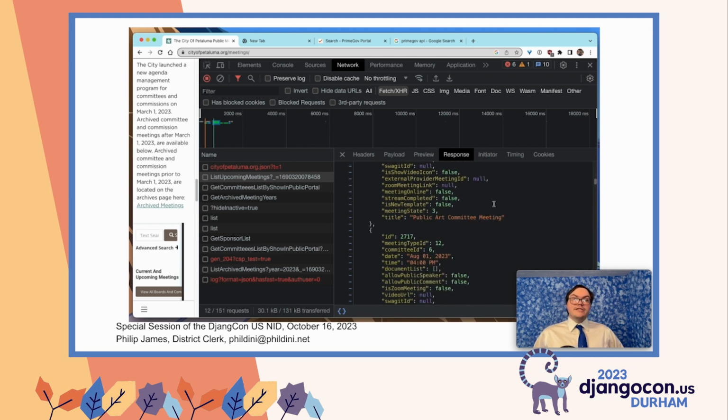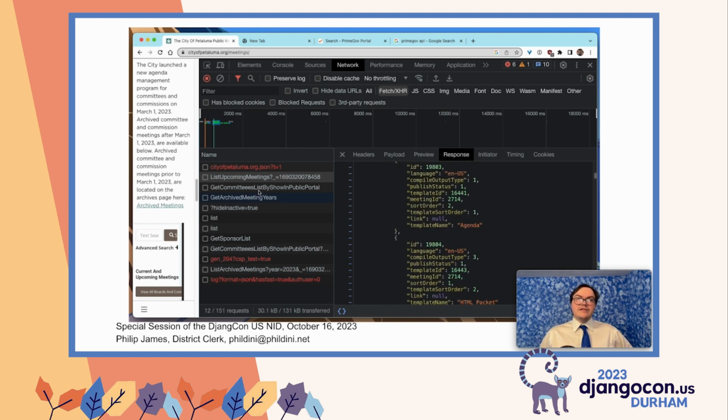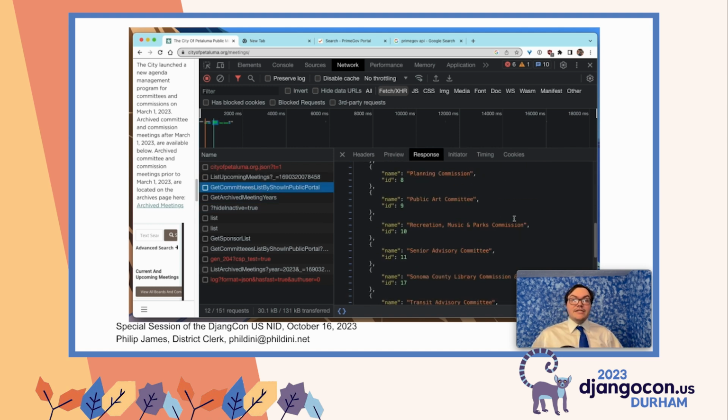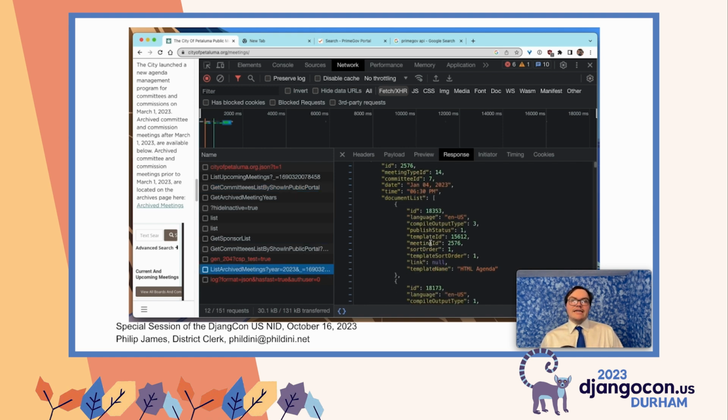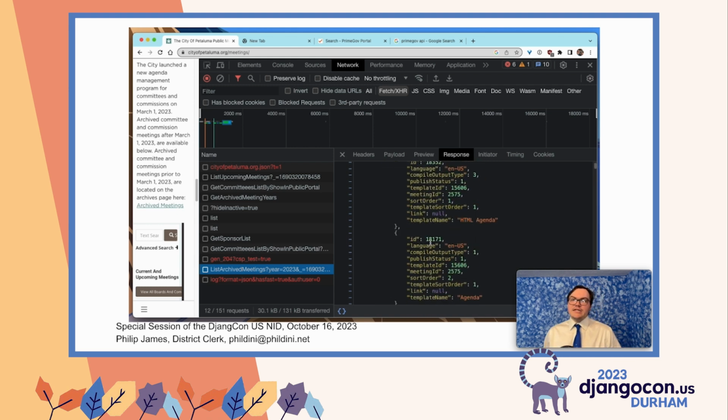HTML packet, that's interesting, but I still think that's probably not what I want here. Oh, get committees list. Now this is interesting. If I ever want to fetch all of the committees, I can probably iterate through this. So I'm going to make a note of this to use for the future. But what I really want, yes, this is what I want right here. Because the agenda and, I think I saw it, minutes.